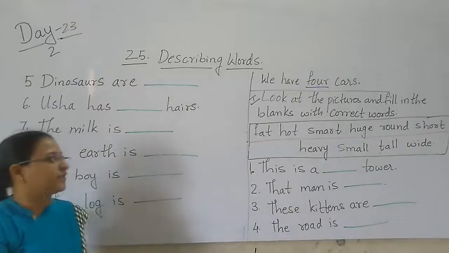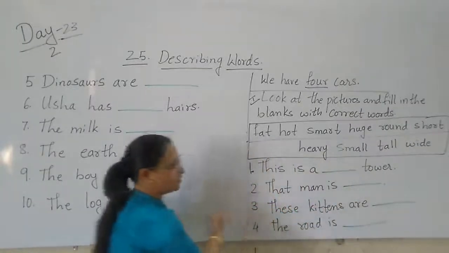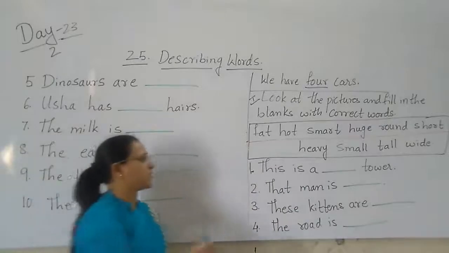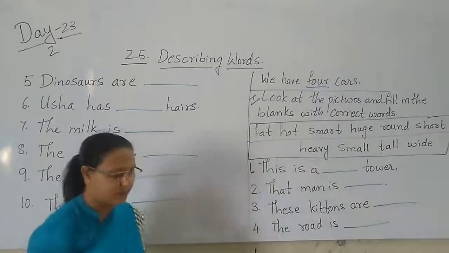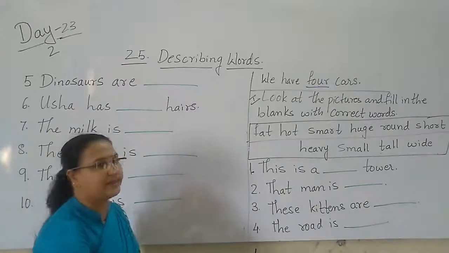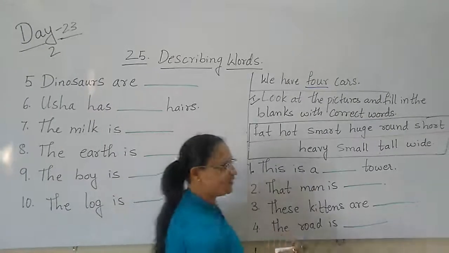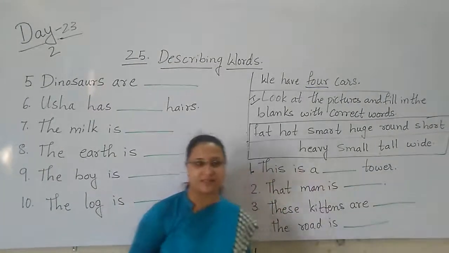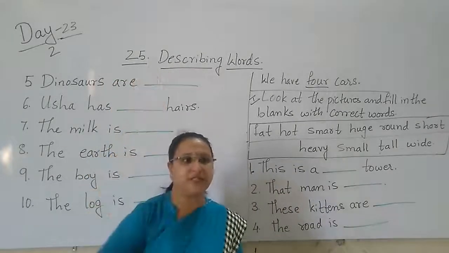Now, children, we have to use these words and fill in the blanks. These words are called describing words. So here, the first one is what? This is a tower. The tower will be big or small, children? The tower will always be in height. That means it is very tall.